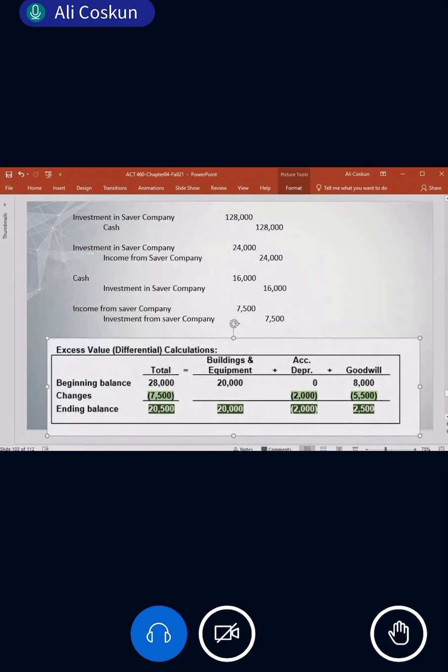Okay, what do you see here? 28,000 is the total differential, correct? 20,000 is for building and equipment, 8,000 for goodwill, correct? You know what's 20, what's 8. So for building and equipment, 10 years is the depreciation. So every year it is 2,000, correct? For impairment, it says that the ending balance will be 2,500 because after impairment, the final balance is 2,500. It is given in the question, remember?